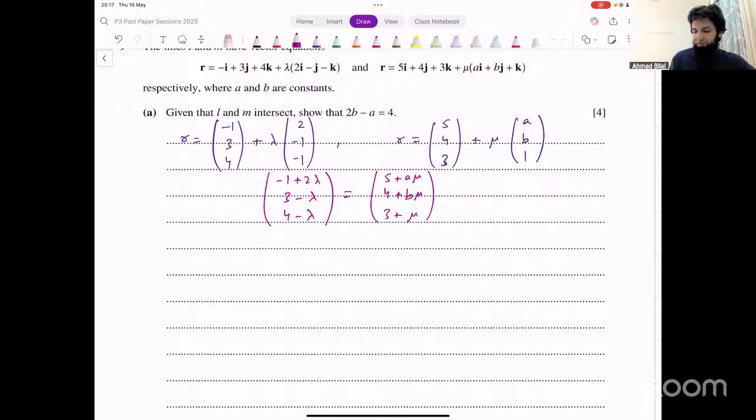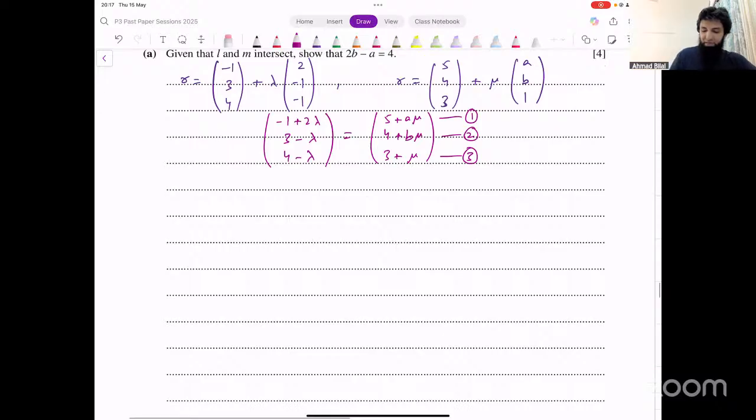We get three equations from this. This is equation 1, equation 2, equation 3. Solve any two of them simultaneously. We can solve the first two. -1 plus 2 lambda.